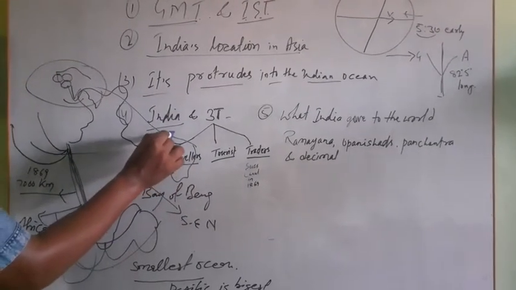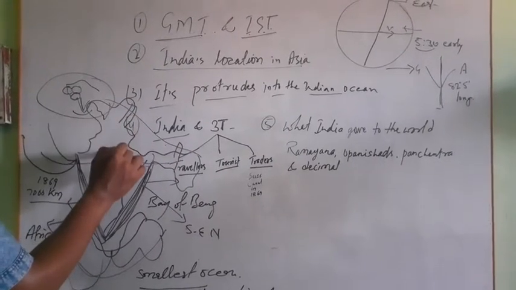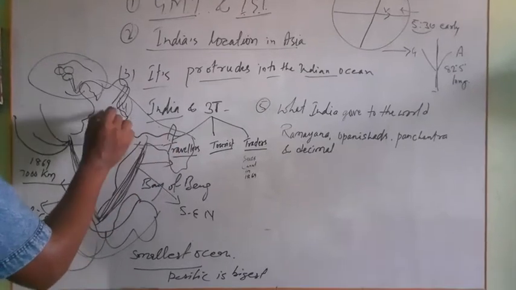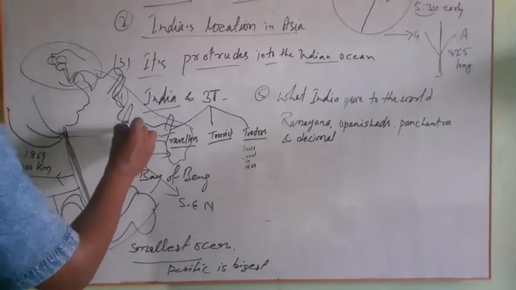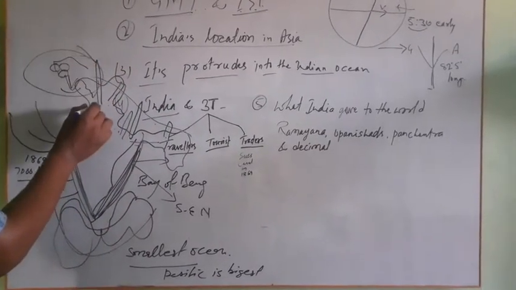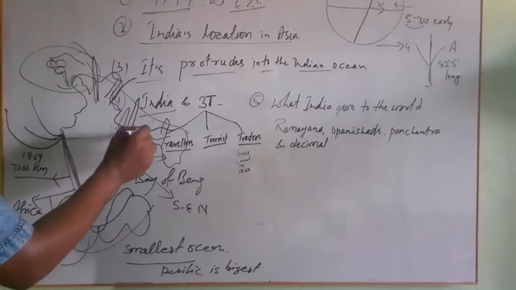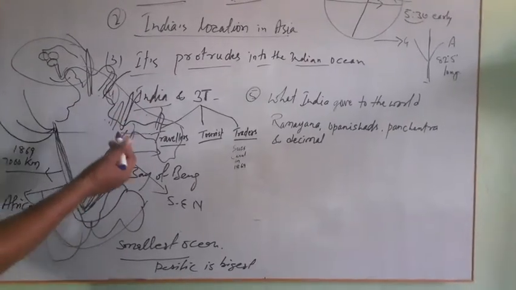This is the area from Nathula in Sikkim, Banihal, and there are so many passes which connect the world, like connectivity to Afghanistan, here to Tibet, and here to Bhutan, Nepal, and other parts of the world.